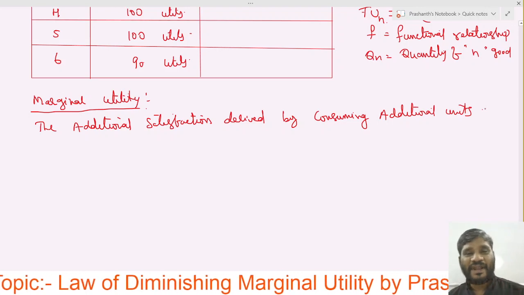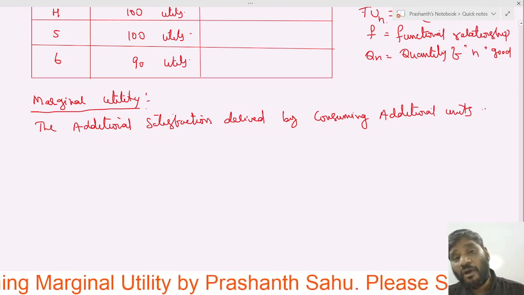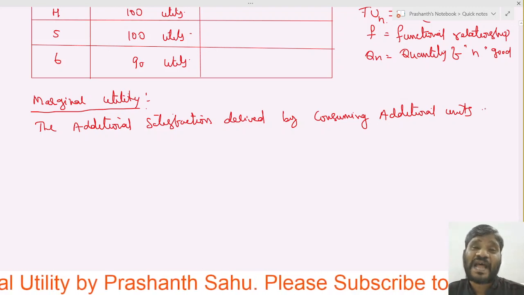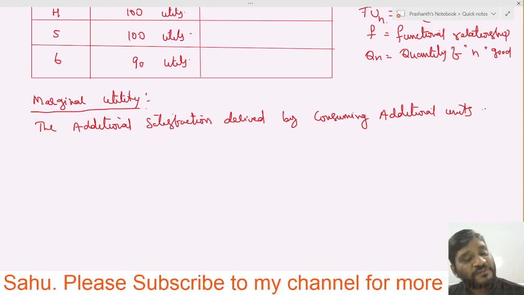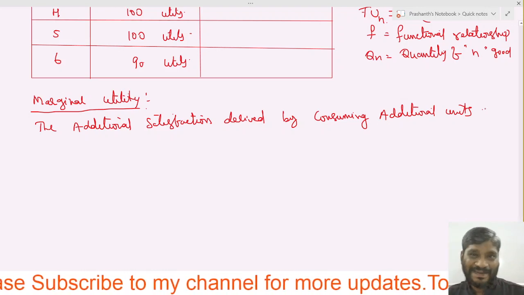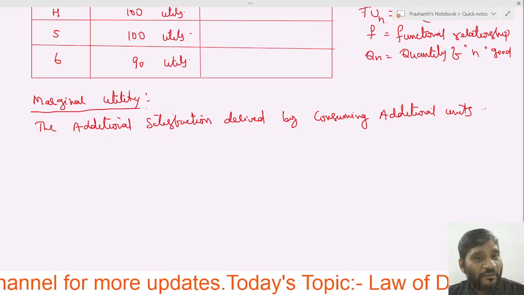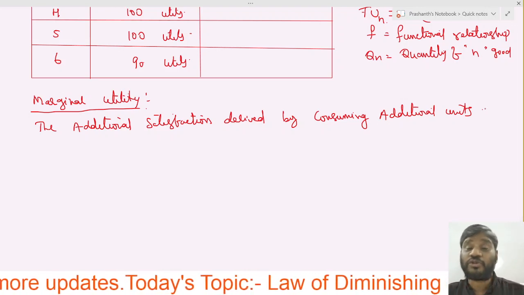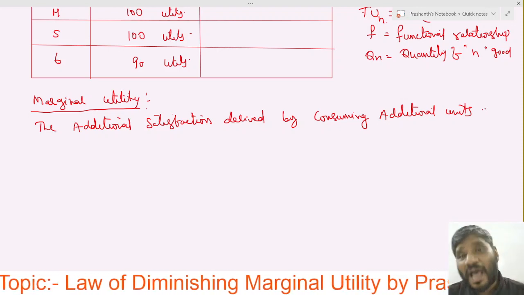When he has increased from 1 unit to 2 units, how much additional satisfaction did he get? Likewise, from 2 to 3 units, how much additional satisfaction did he get?